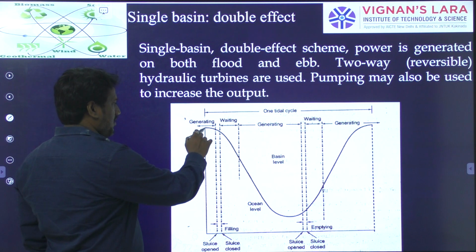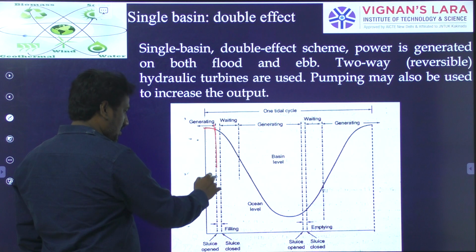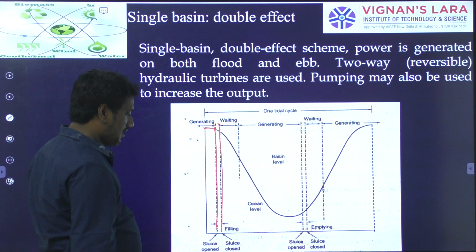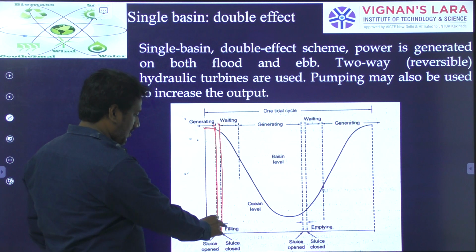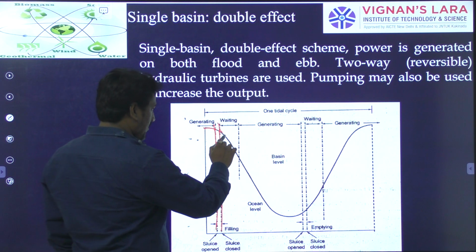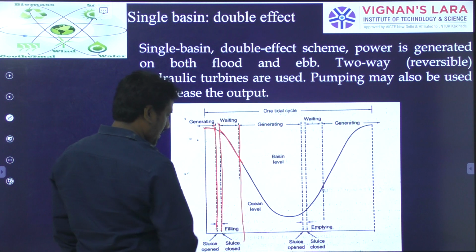In generating mode, the sluice gate will be closed. Then the tide is going to decrease. Up to here we will wait.